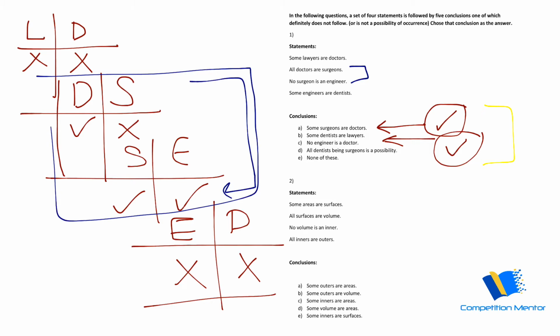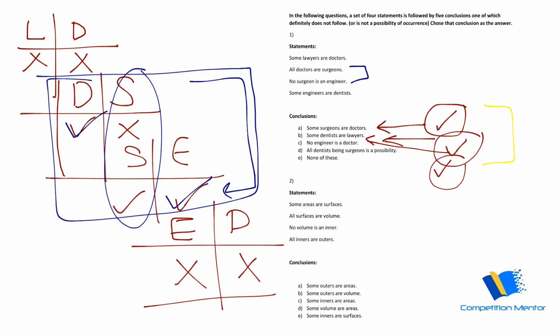So generally, one particular is distributed, we can see. So our answer, no engineer is doctor, should be true, because both we are getting true, tick tick, and there is a no in the conclusion also. So whenever there are two ticks, we know that no engineer is doctor is true, or no doctor is engineer is true. So this one also goes with a tick mark, that yes, this follows.